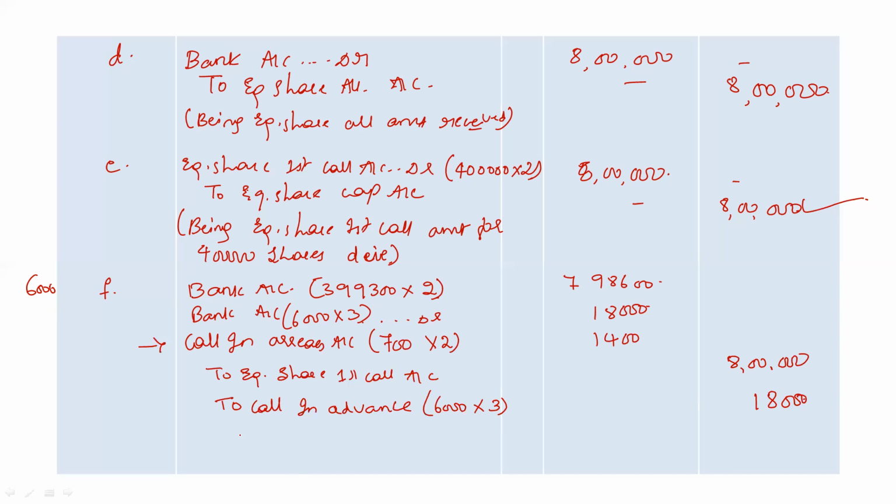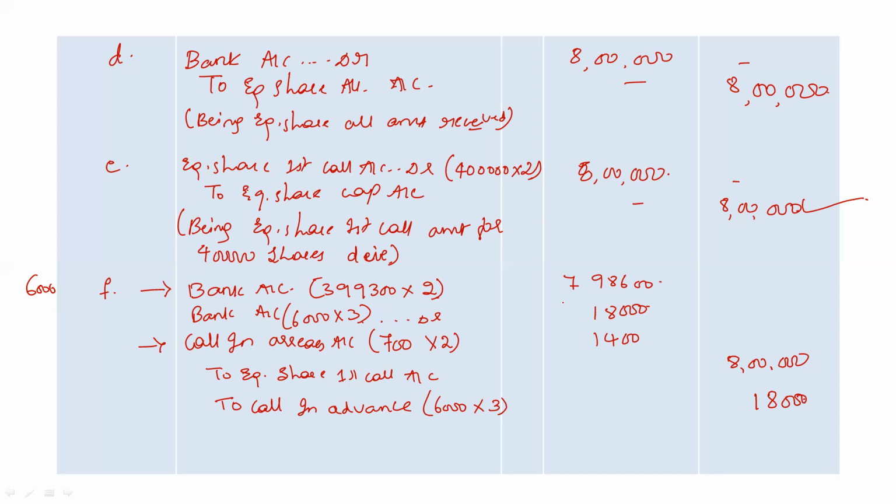It will be the same. I'll explain this entry to you once again. First of all, there was calls in arrears by Sherry. So into my bank account, I received money only for 3,99,300 shares. First call money was 2 rupees, so I received 7,98,600 rupees for first call.